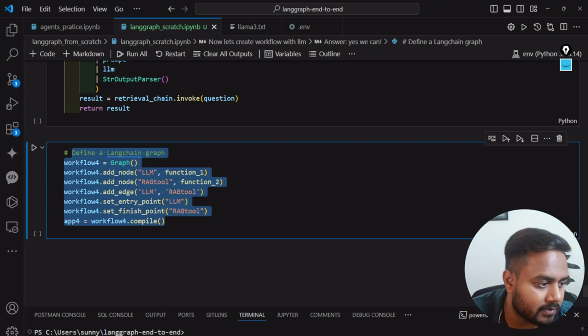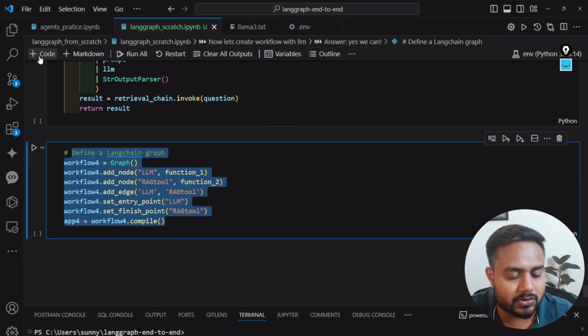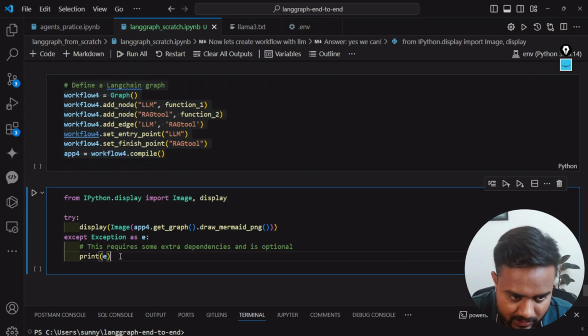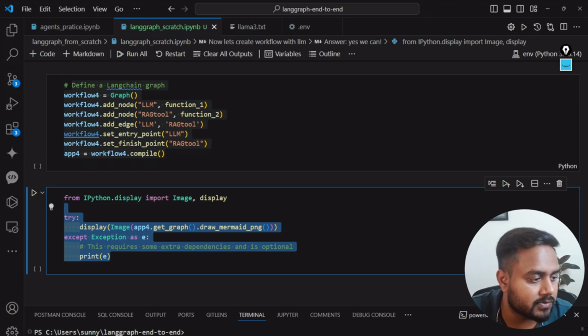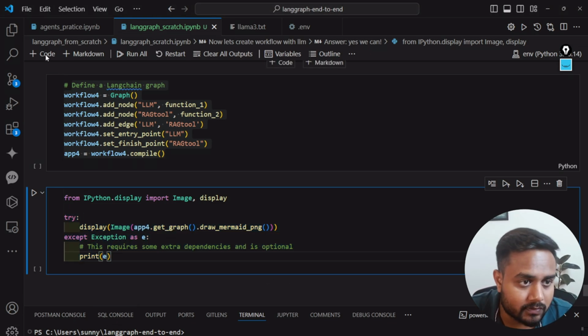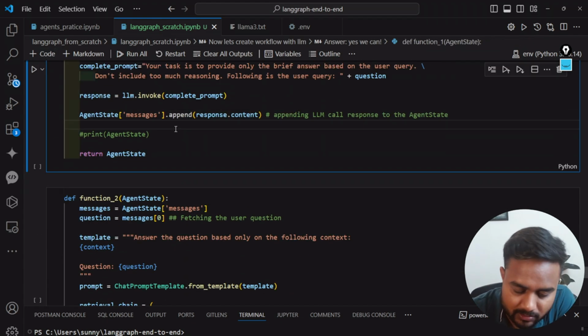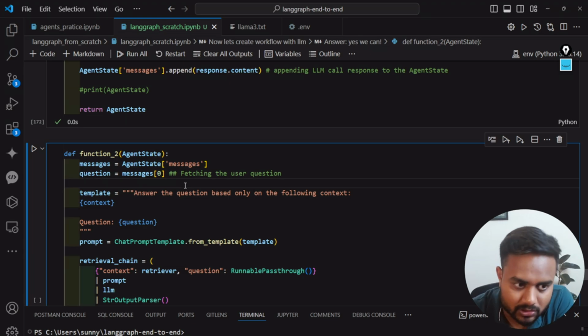So this is my workflow. Now after the workflow, guys, I have to display this particular graph. So this is the code for displaying the graph. After this, what I will do is invoke the graph, so let me keep the question for invoking the graph. So here it is, this one. Now let me execute this. So here is my function one, this is my function two.